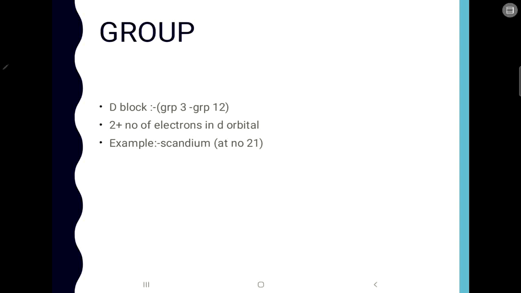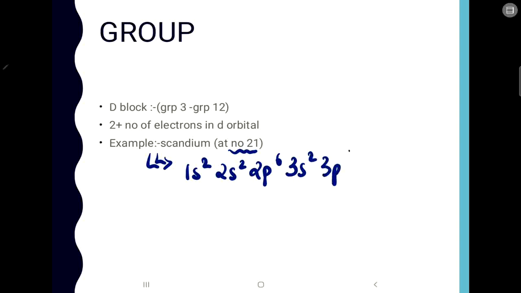Now let us write the electronic configuration of scandium first. So the atomic number I have given here is 21. So for that the electronic configuration will be 1s2, 2s2, 2p6, 3s2, 3p6, then 4s2 and 3d1. Okay, now that is the electronic configuration of scandium. Now the last electron goes to the d orbital, so it is a d block element. Okay, we know that.